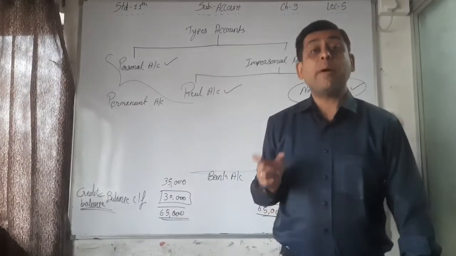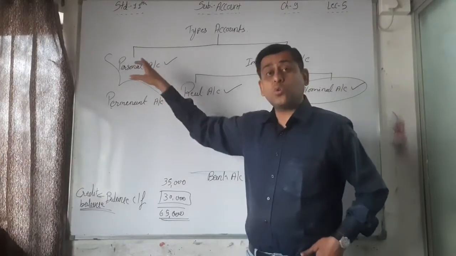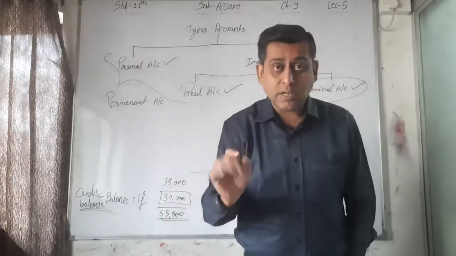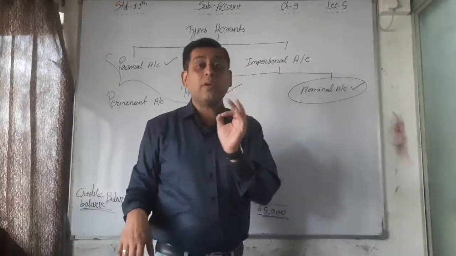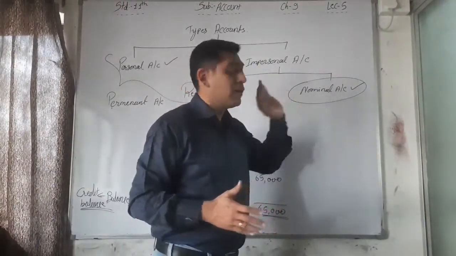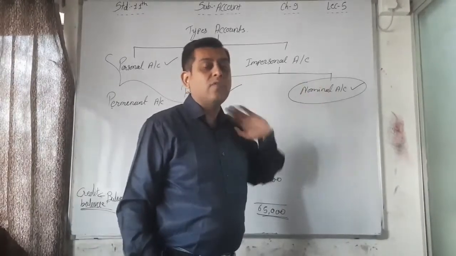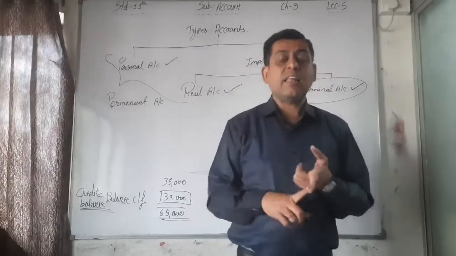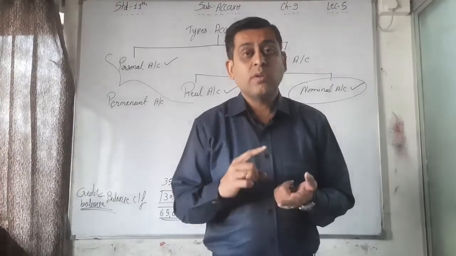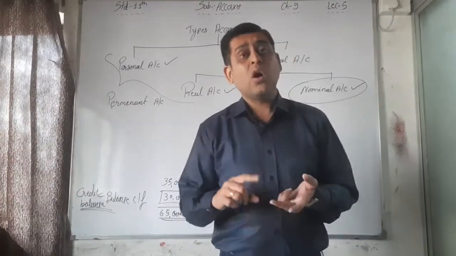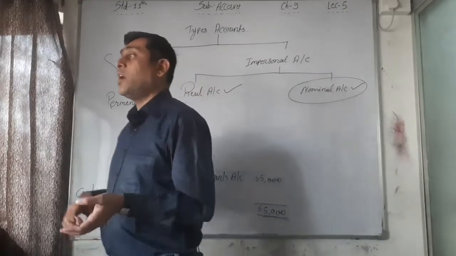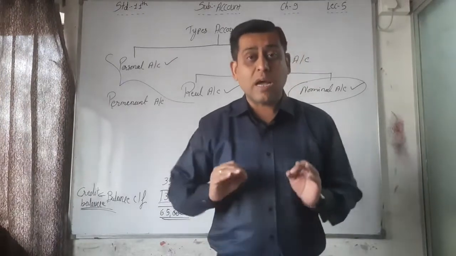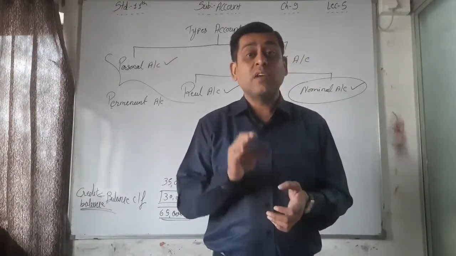Permanent account means the balance of these two account types is compulsorily carried forward to the next year. A temporary account means this account ends at the end of the year. We don't have to carry forward these accounts. See, salary account, stationery account, freight account, all the expenses, as well as the income, interest account, rent account, dividend account, all the income and expense accounts are nominal accounts, and they are temporary accounts.